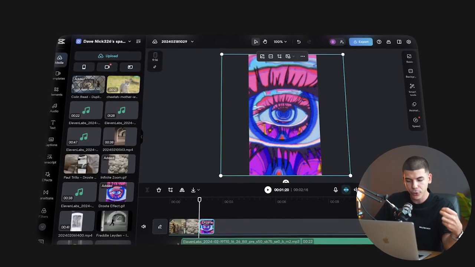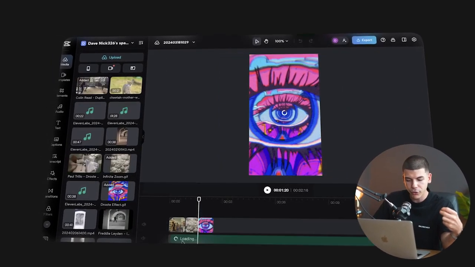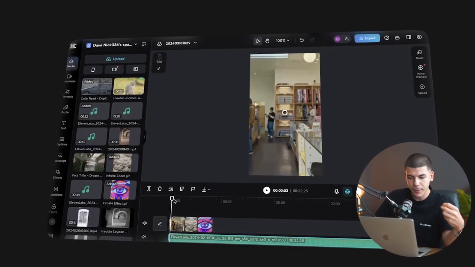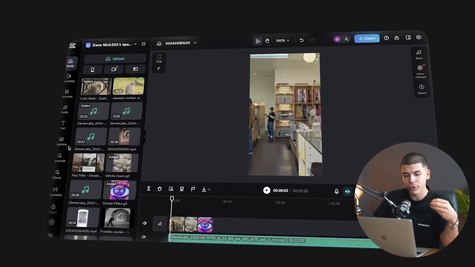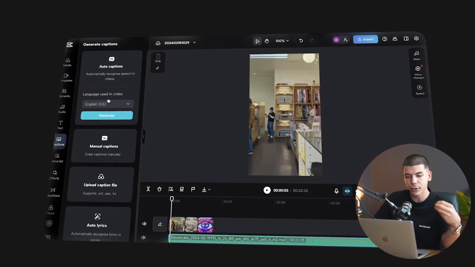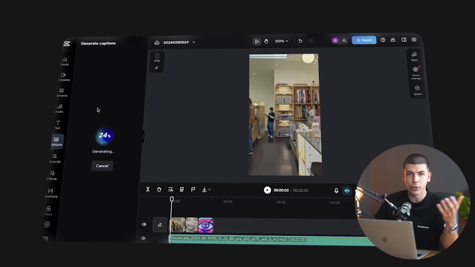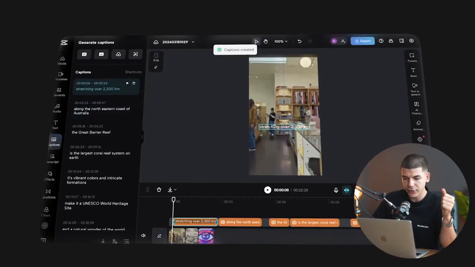So here I have some voiceover that I've generated with ElevenLabs. I would just drag that here, and I will have it as a background. And then to generate captions, you go to the caption section on the left side, click on auto captions, select the US or whatever language you are going to be creating these videos in.